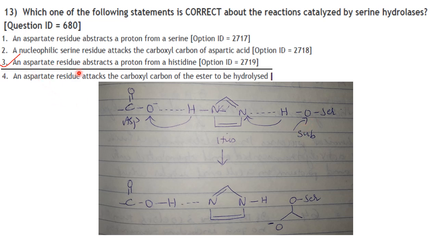Then an aspartate residue abstracts a proton from histidine. Yes, the aspartate residue abstracts a proton from histidine. This reaction, so 3 is correct. An aspartate residue attacks the carboxyl carbon of the ester to be hydrolyzed. That is also not correct. So the answer is option 3.